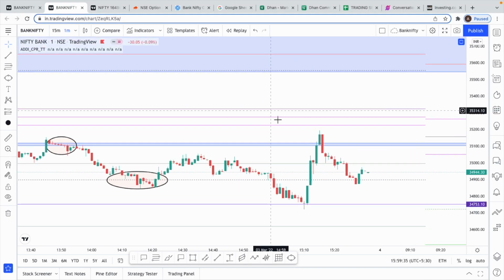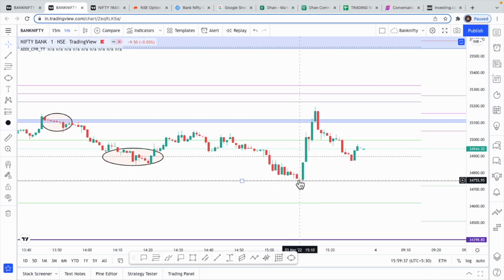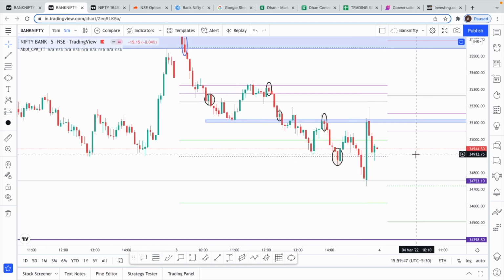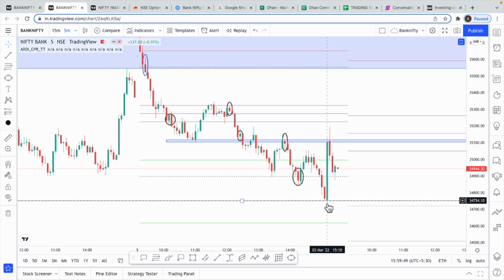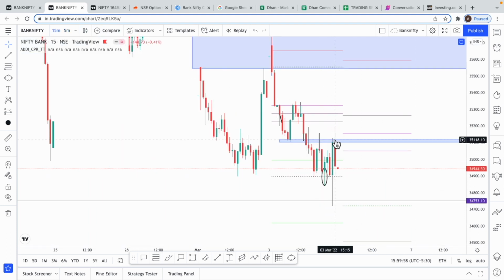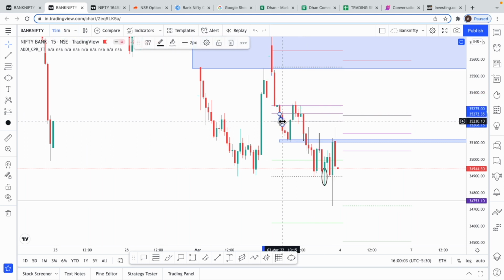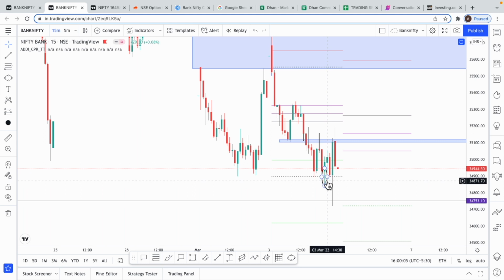I've come down to a 1-minute chart just to see. We touched this line and then got a bounce. Not sure why this bounce came. It's probably because the big players put in a short covering or a big buy order, or the domestic institutions have been buying for quite some time. Probably they put a buy order, not sure, but a good spike came in the end, which we avoided because by 3 o'clock we were in good profits, we had good trades, so we stopped for the day.